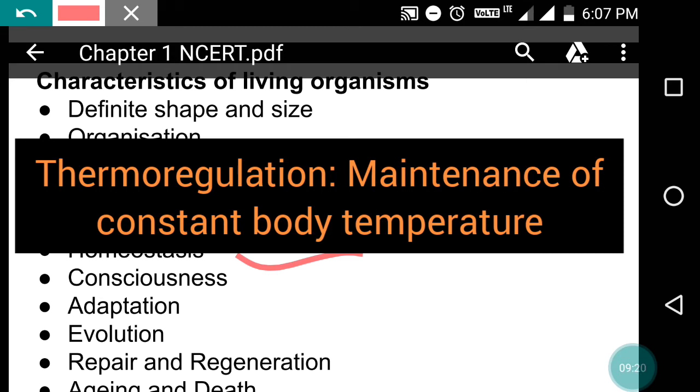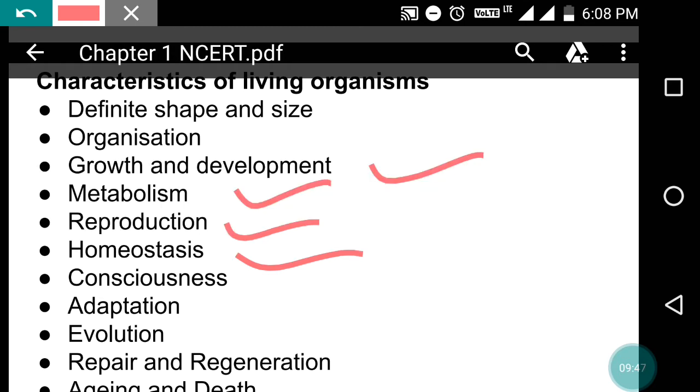But when we move to a very cold region, what happens? Does our body temperature decrease? No, we are adapting ourselves, our body temperature is maintained accordingly, so that all the functions performed inside will run smoothly, right? So homeostasis is the maintenance of constant body temperature.